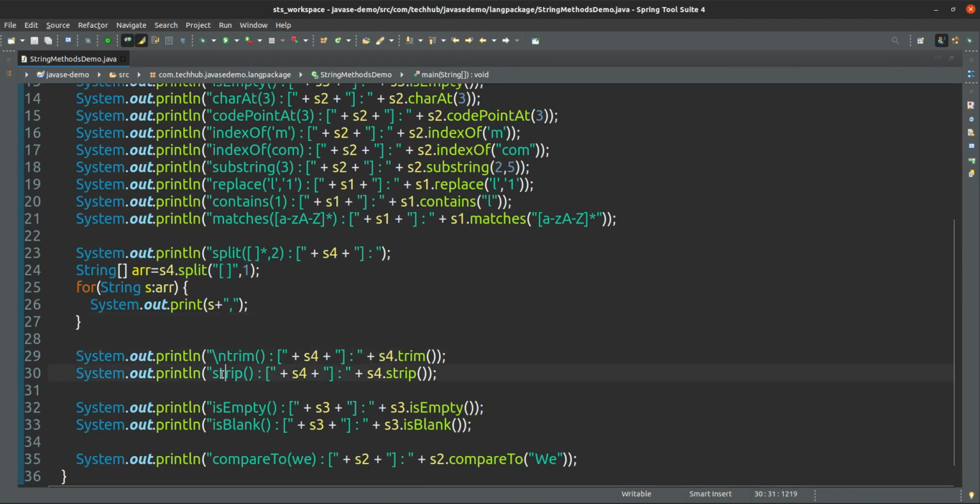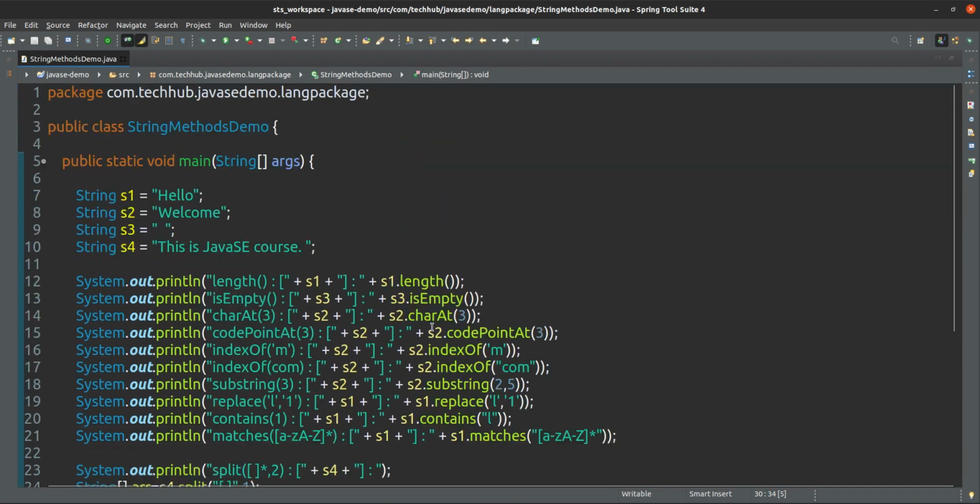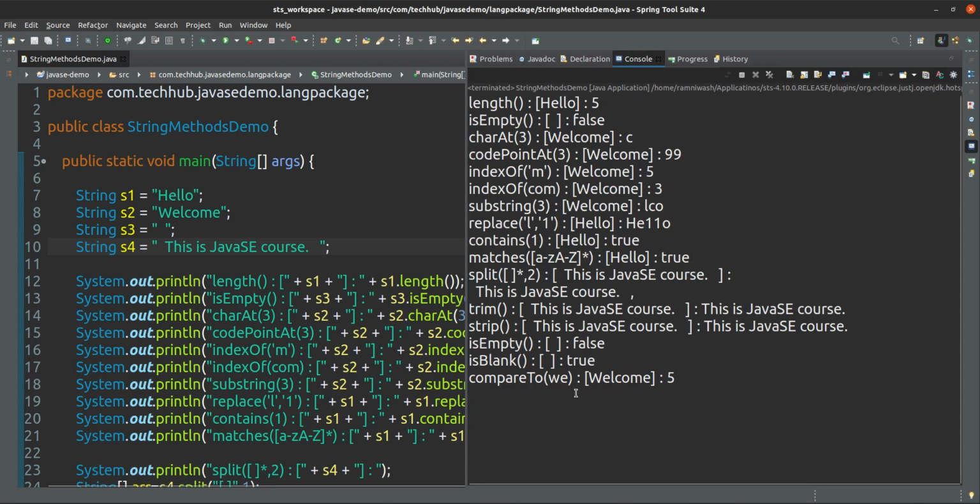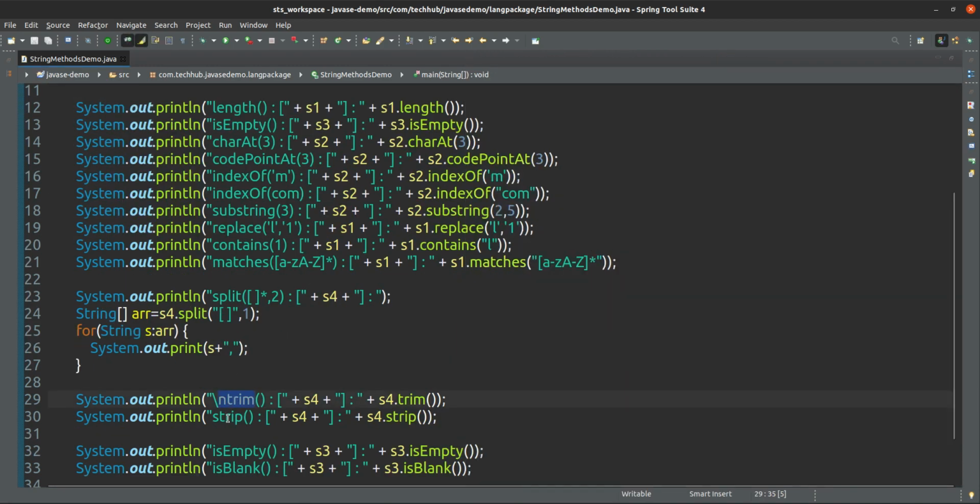Strip and trim. Trim and strip are actually the same. If leading and trailing space is there, you can remove that. Suppose here one space is there, here space is there, you want to remove that space. Yes, you can remove that using trim or strip. See, this is the actual, spaces are there, but here if you see, there is no space.